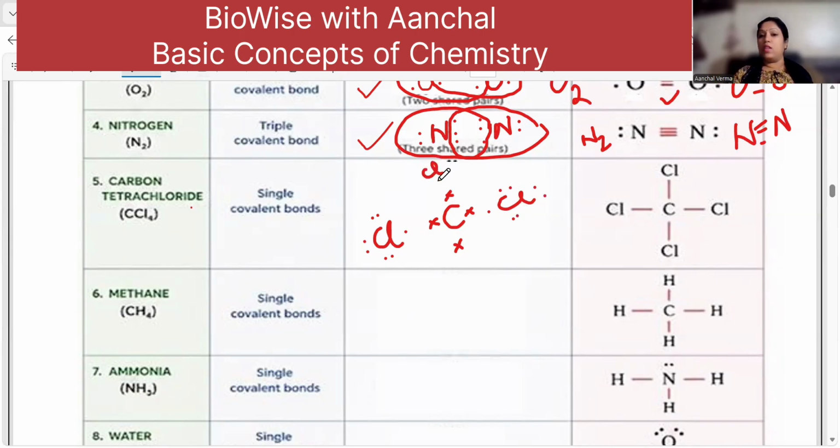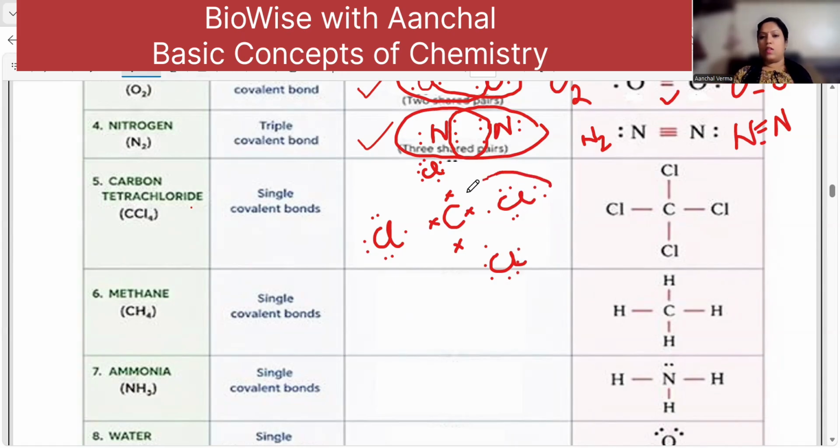Now here also it needs 4 chlorine, because chlorine requires only 1 extra. Carbon has 4. So here chlorine will require 4. Okay, so for bond sharing, you can understand here, 6, 7. So there are total 7 electrons.